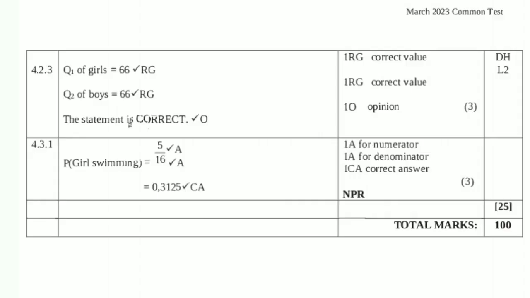So we're going to say 5 over 16. If 30 people were participating and there were only 5 girls, we would say 5 over 30. If 31 people were participating and there were only 5 girls, we would say 5 over 31. But now it's 5 over 16. Then you simply press equals on your calculator, and you will find the decimal, which is 0.3125. So that's it, guys. That's question 4.